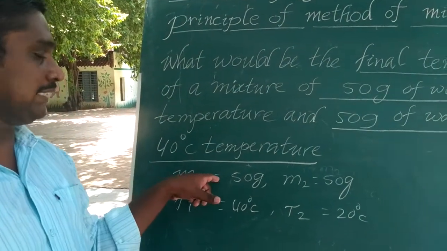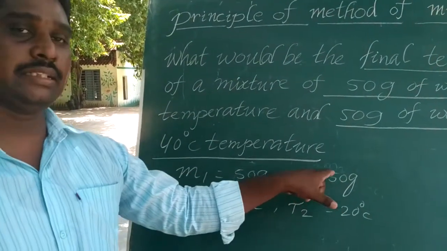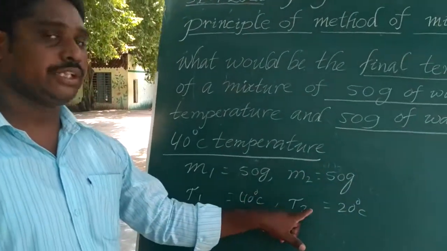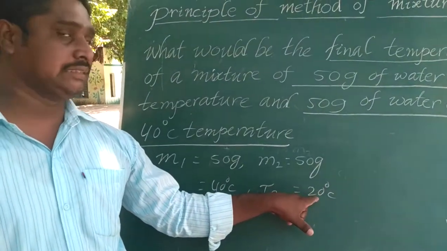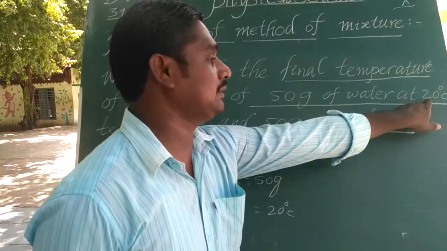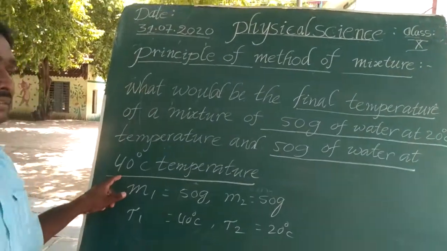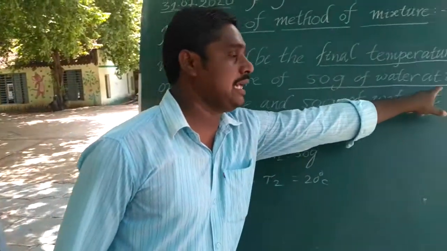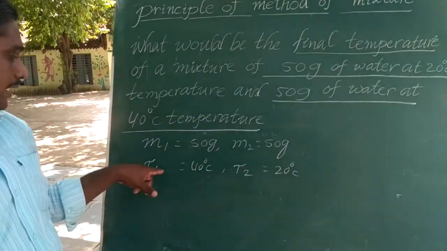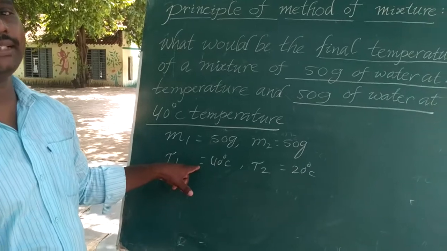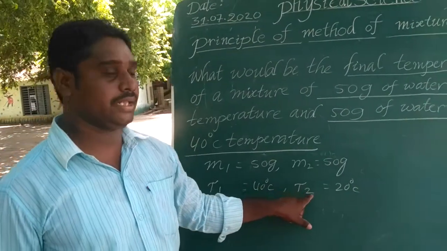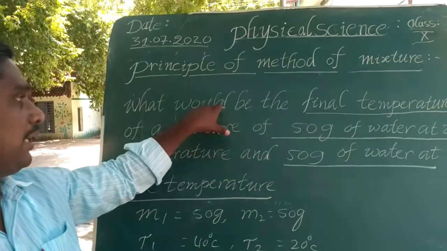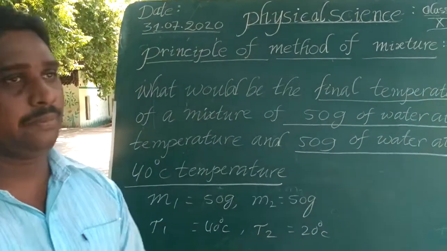Here M1 is 50 grams, M2 is 50 grams, T1 is the higher temperature, 40 degrees Celsius, and T2 is the lower temperature, 20 degrees Celsius. Comparing 20 and 40 degrees Celsius, 40 is the higher temperature and 20 is the lower temperature. That's why T1 is taken as the higher temperature 40 degrees Celsius, and T2 is the lower temperature 20 degrees Celsius. You have to find the final temperature.